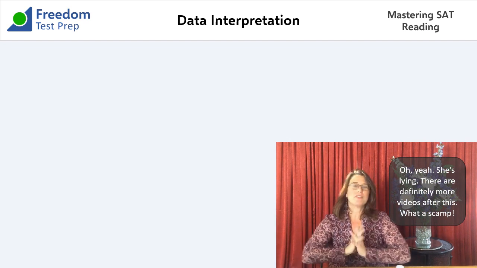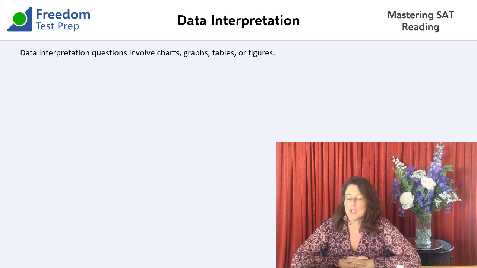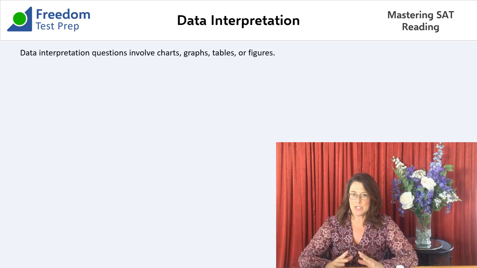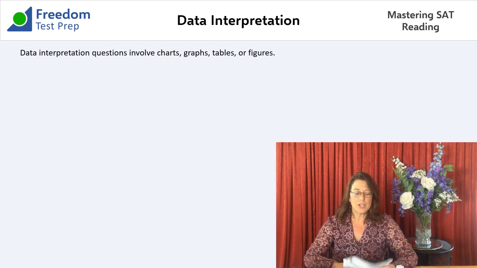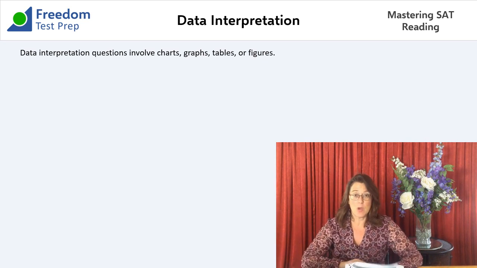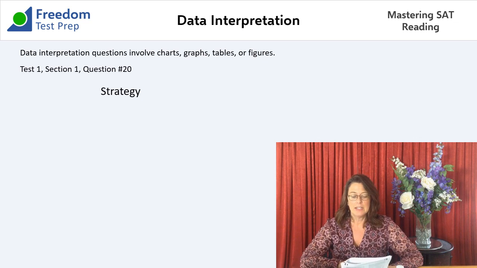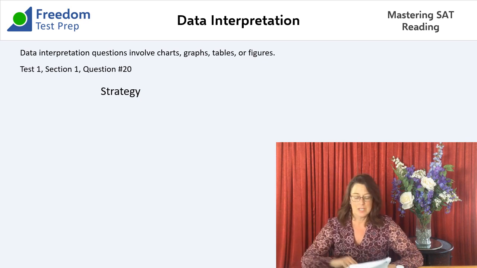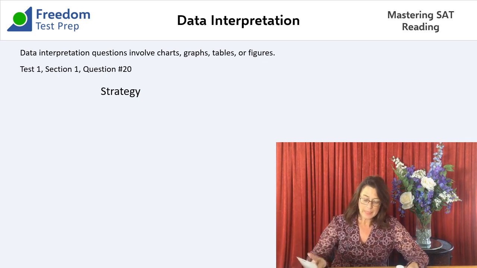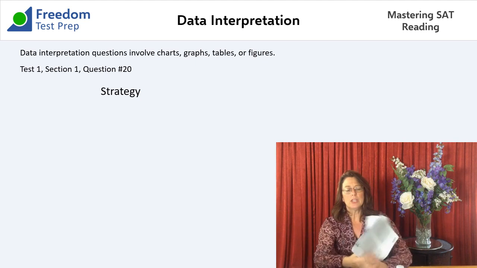But anyway, the fun we're going to have today is working on data analysis and data interpretation questions. That's our first grouping. So back to test number 1. We're going to go to number 20. Number 20 says the graph following the passage offers evidence that gift givers base their predictions of how much a gift will be appreciated on something. So let's go there. We go back a page and we look at this thing here.